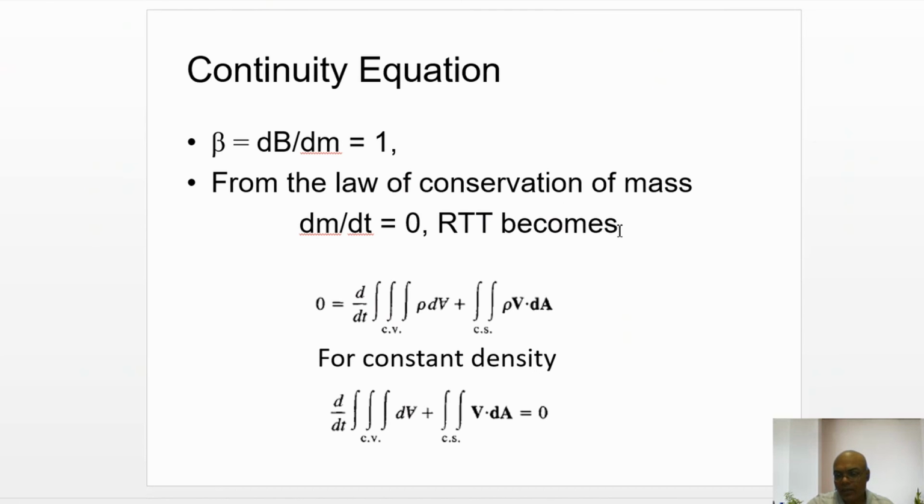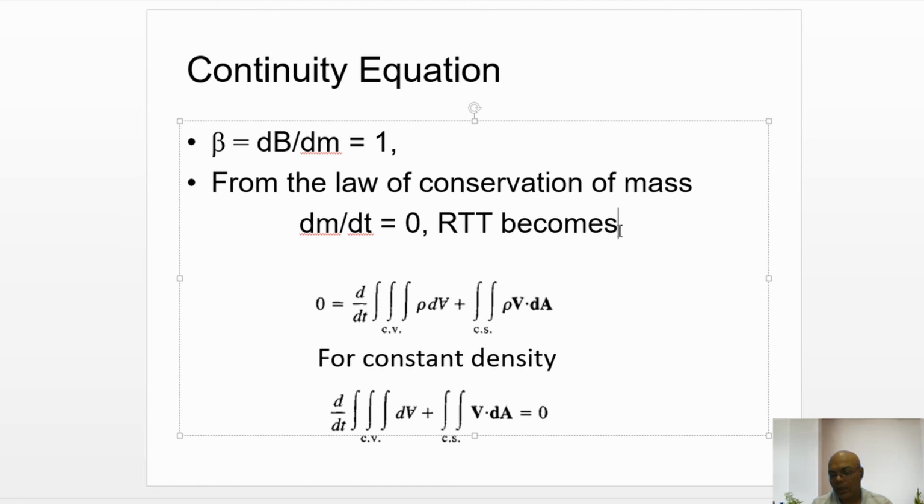And from the law of conservation, mass is neither created nor destroyed, so the mass in a system is constant and not changing with time. Therefore dm by dt is equal to 0. Then the Reynolds transport theorem becomes 0 is equal to d by dt of the integration of rho dV over the control volume plus the integration of rho v dA over the control surface.